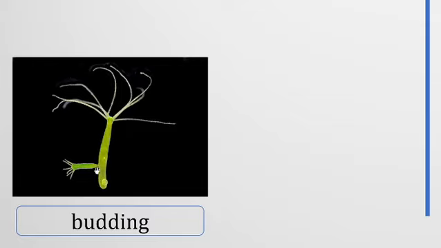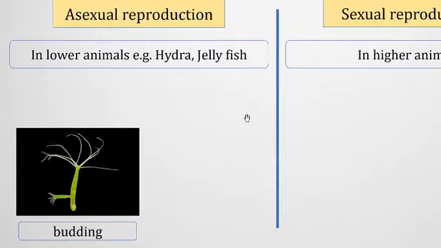And after some time, this daughter hydra will be detached from the mother's body and will swim and live freely in the water. So in this process, a single hydra can produce multiple buds and multiple daughter hydra by this budding process, asexual reproduction.